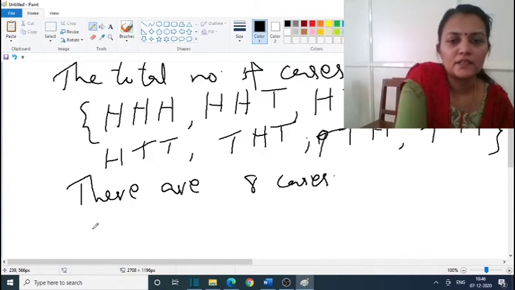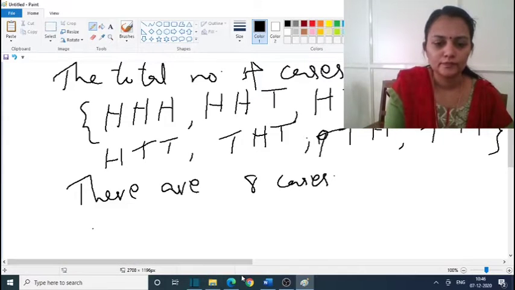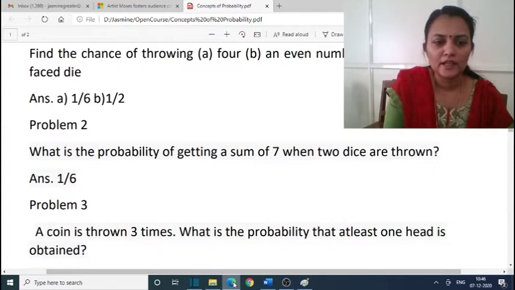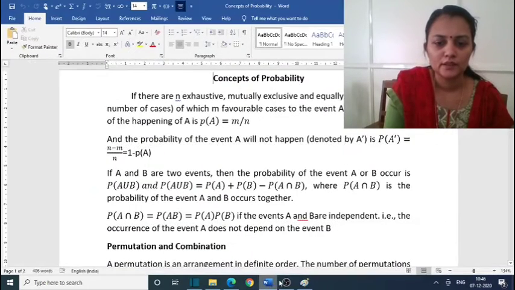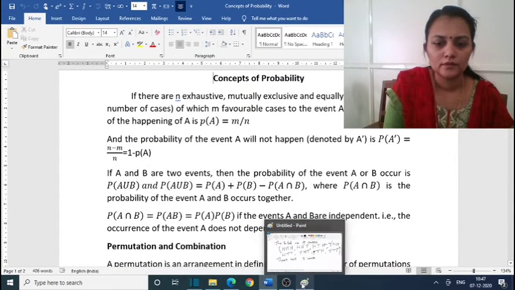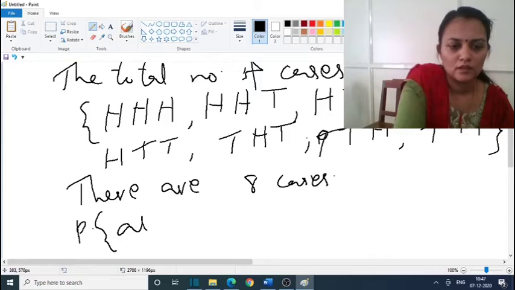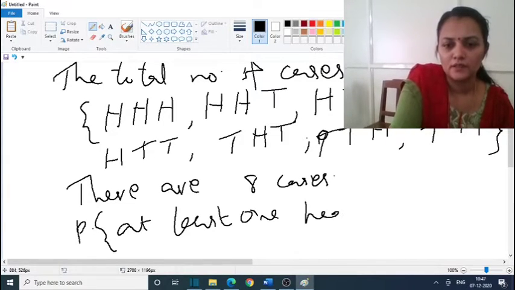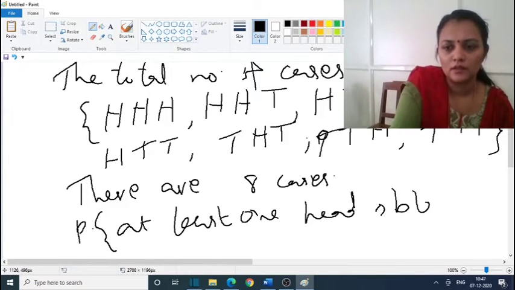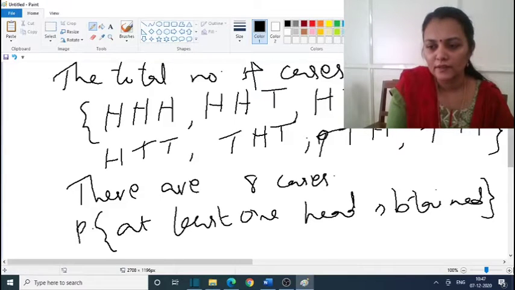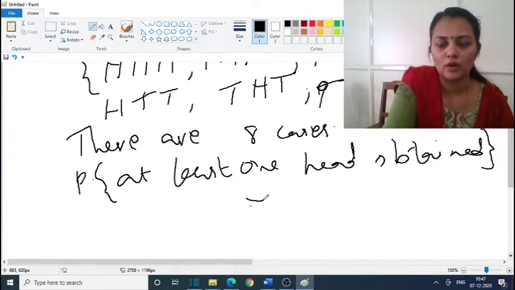Now the problem is at least one head is obtained. The probability of at least one head obtained is, from the table we have, there are 7 chances of at least one head occurring. So this is 7 by 8.